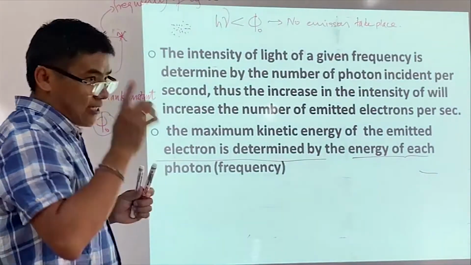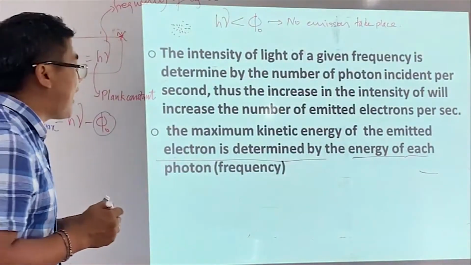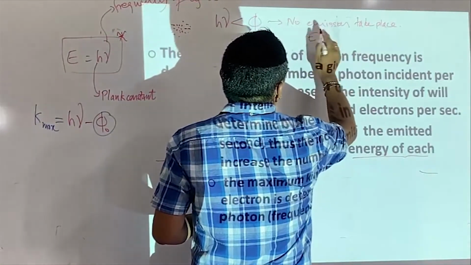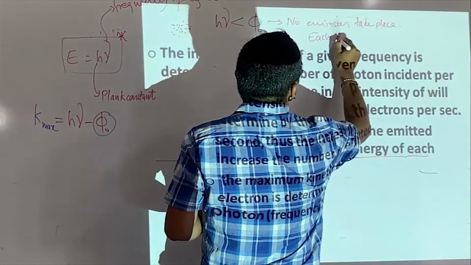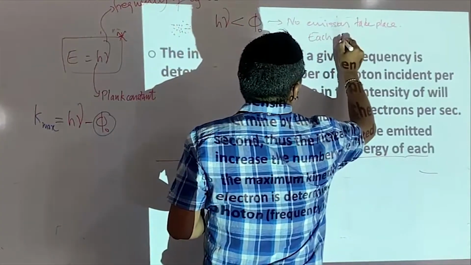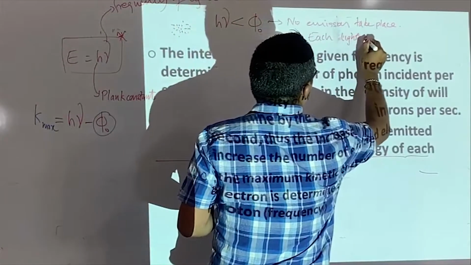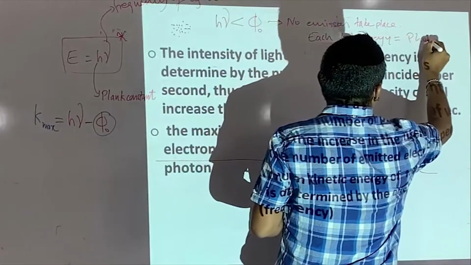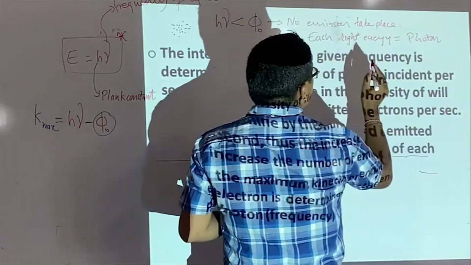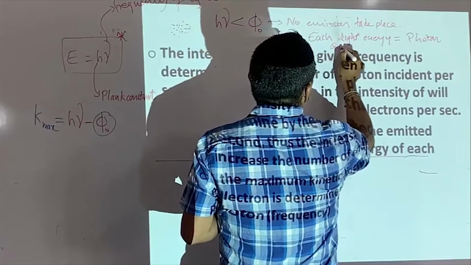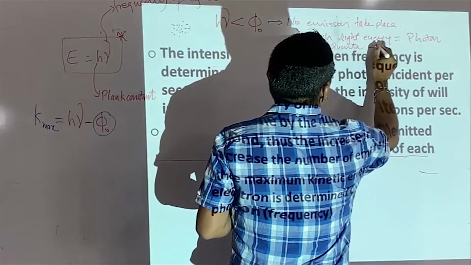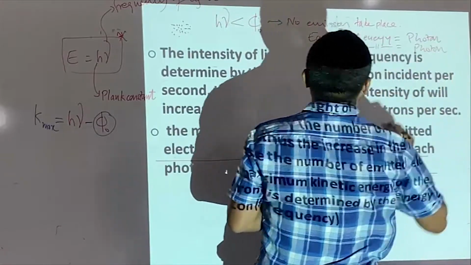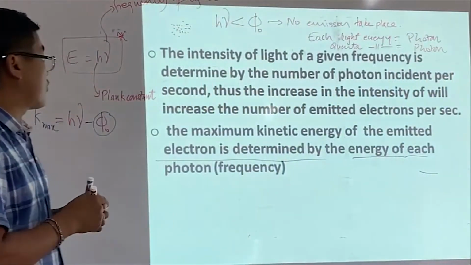Each light particle is what we call a photon. A quantum of energy is called a photon. Alright, a quantum of energy is called a photon.